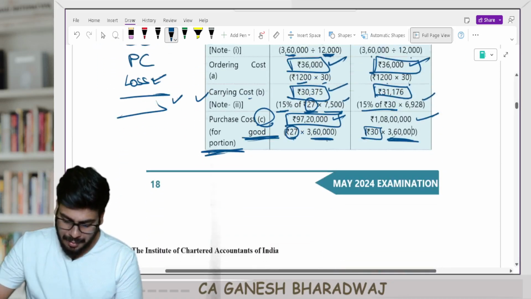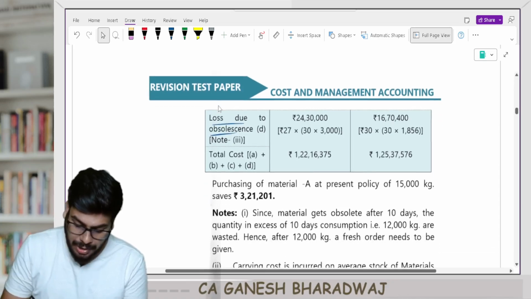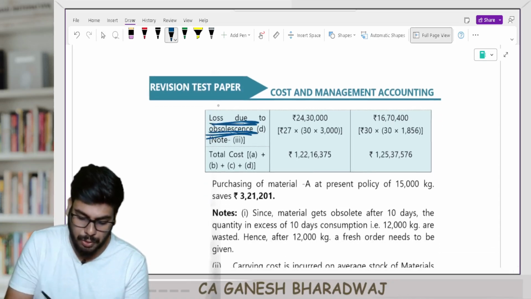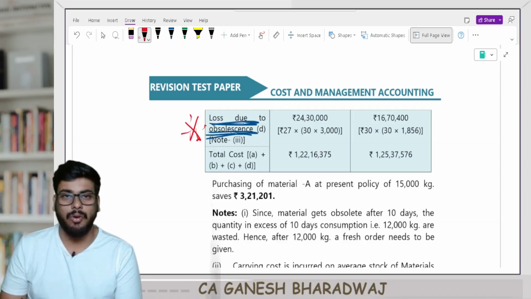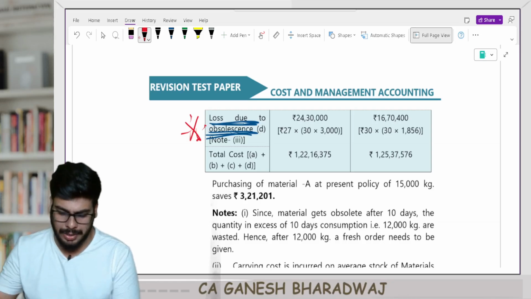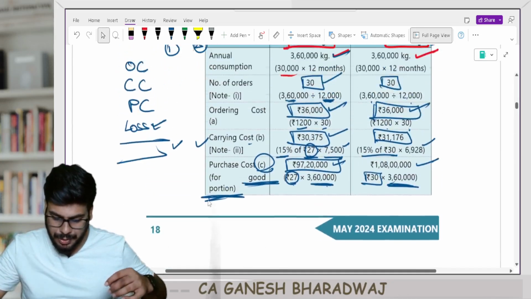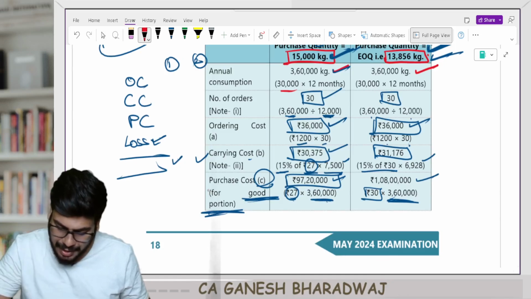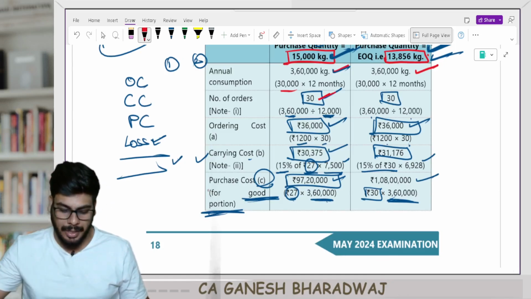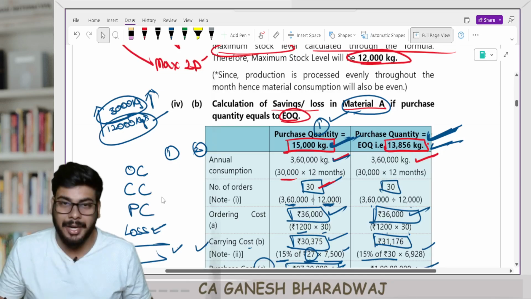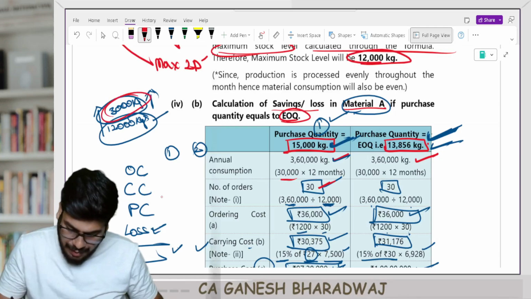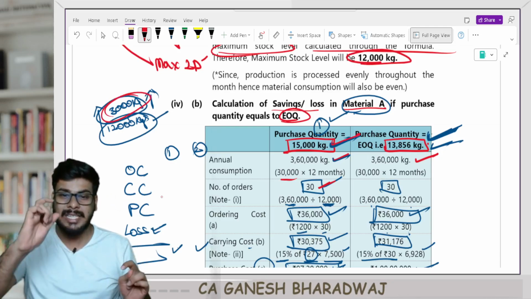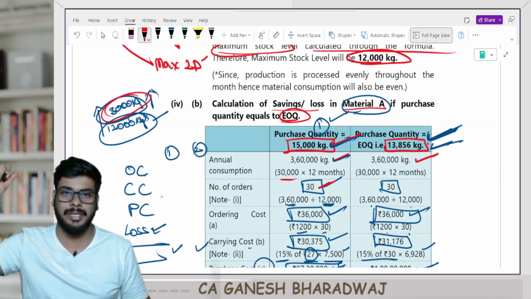Now comes the beautiful part, the loss due to obsolescence. Loss due to obsolescence. Very interesting calculation, logical also. Now, what is the total number of units lost here? If you see, what is the total number of orders placed? 30 orders, correct? And in every order, how much is in excess of 12,000 kgs? So here, if I order 15,000 kgs, 3,000 kgs per order will go waste. Are you clear with this?